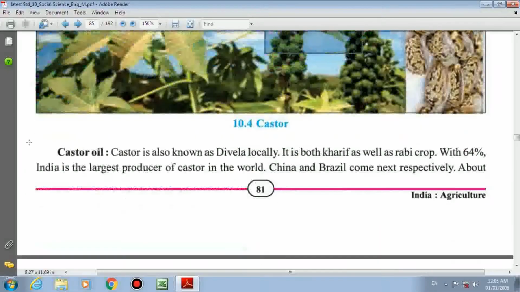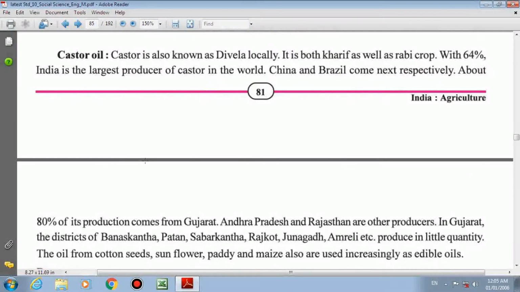Now we will go for castor oil. Now underline, castor oil is also known as Divelia or Divel in local language. These type of corner questions can be possible. It is both, please underline, Kharif as well as Rabi crop. Castor is also known as Eranda in Gujarati.